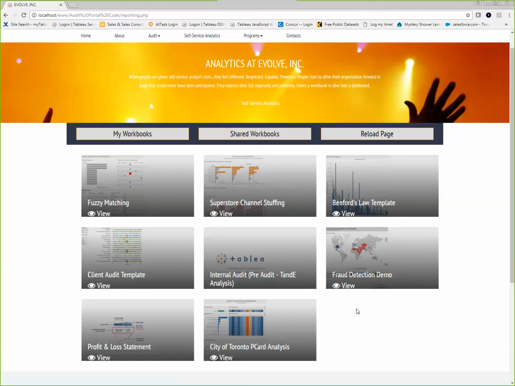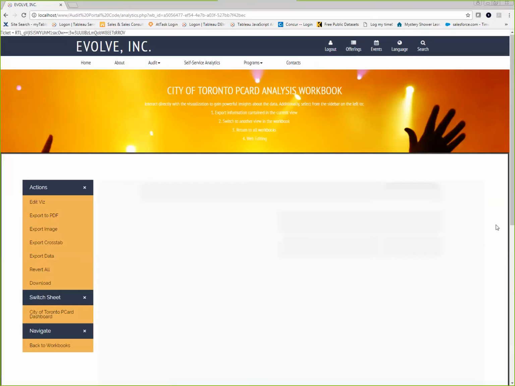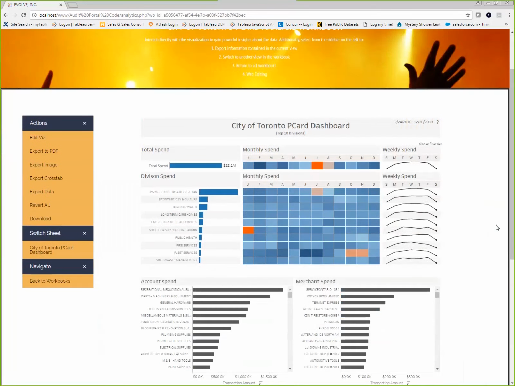So what I want to do is check out the City of Toronto pcard analysis, and one of my colleagues had posted this to get permission to see it, but I've got some additional questions of that data. One of the questions was, how many of the transactions occurred on a weekend? Clearly, this dashboard is answering certain questions like, total spend on our pcards, the date range of the spend, the monthly spend, and we can get down to the division, and we can see the division spend by month, and then that weekly division spend, and at the bottom we have account and merchant spend information as well. And this is all great and good, but it doesn't really help me understand how many transactions I had on the weekend.